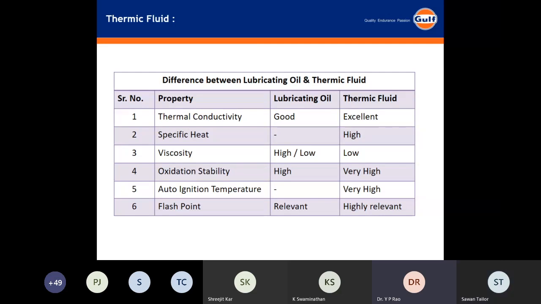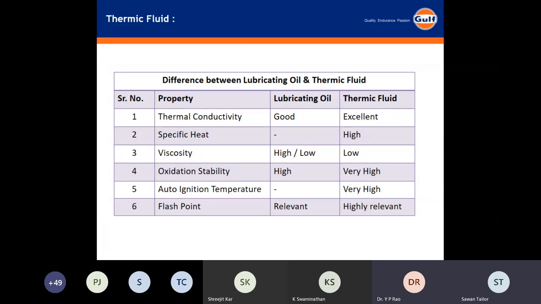Generally, you know the auto ignition temperature of the fuels. The gasoline, which in loose terms we call petrol, motor gasoline, and diesel fuel. Which one has a higher auto ignition temperature? Petrol has a higher auto ignition temperature than diesel.